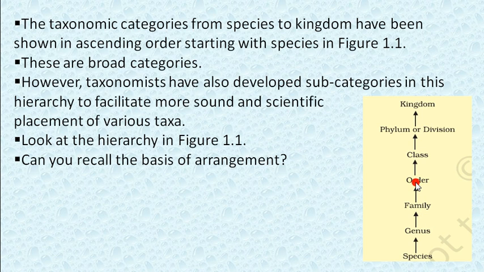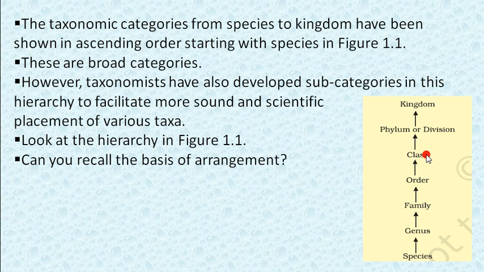Then order means we can say our state is Gujarat, and class is our country, India. So the group of villages combine to make the taluka, which combine to make the whole district like Anand, and the group of districts, Anand, Vadodara, combine and form the state Gujarat, and the states Gujarat, Rajasthan, Maharashtra make the whole country India.